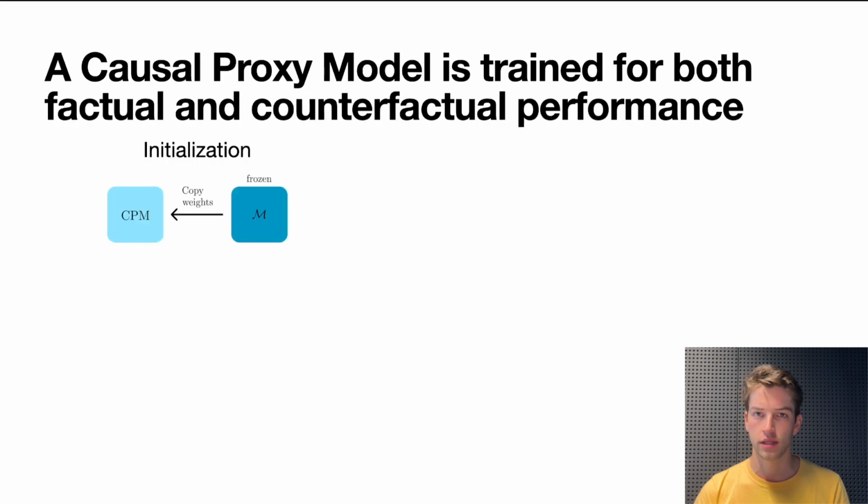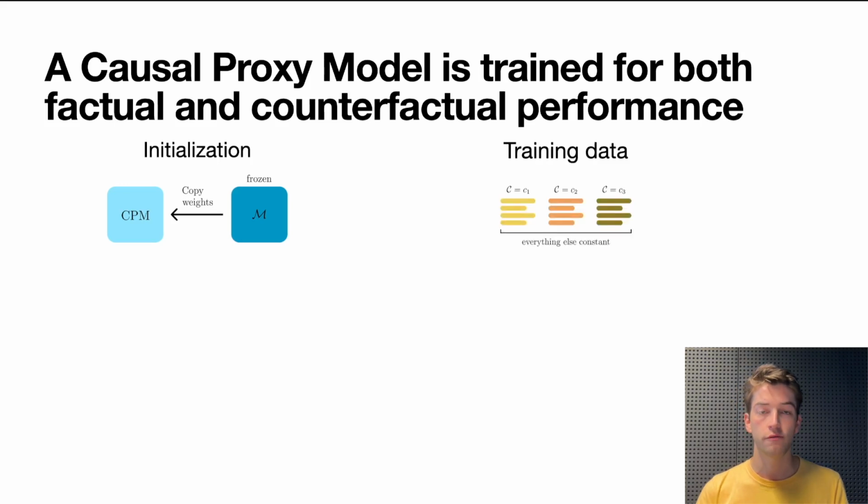A causal proxy model is trained for both factual and counterfactual performance at the same time. Given that we have a frozen model, M, maybe a transformer, that we want to explain, we start by initializing the causal proxy model as a copy of this model. So this is already weird because often an explanation method is typically a simpler approach. Here our explanation method is computationally equally complex as the model we are trying to explain. And then we take our counterfactual training data.